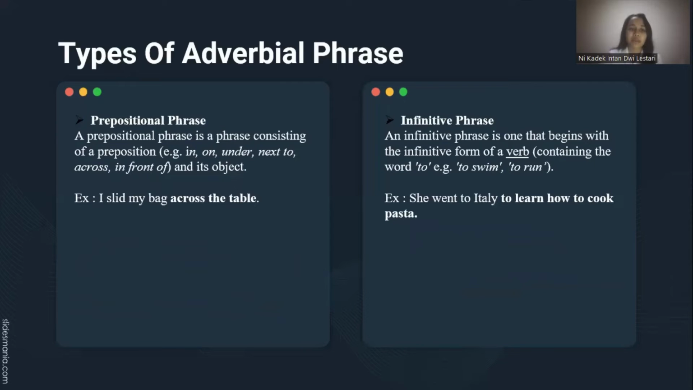The next one is prepositional phrase. A prepositional phrase is a phrase consisting of a preposition, for example, in, on, under, next to, across, and in front of, and its object. For example, I slid my bag across the table. And the last one is infinitive phrase. An infinitive phrase is one that begins with the infinitive form of a verb, containing the word to, like to swim, to run. For example, she went to Italy to learn how to cook pasta.